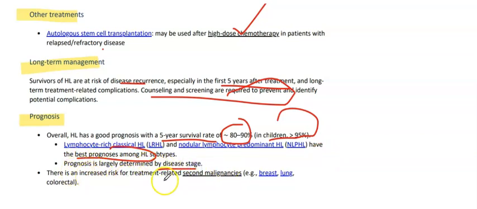There is an increased risk for treatment-related second malignancy, like breast, lung, and colorectal cancer. So that's all about Hodgkin lymphoma.